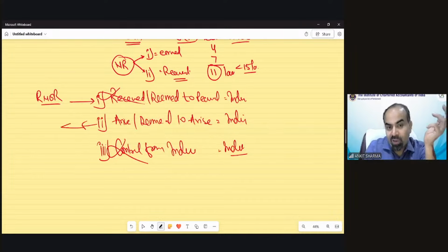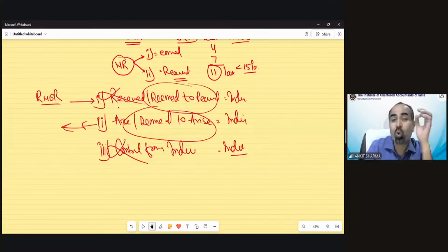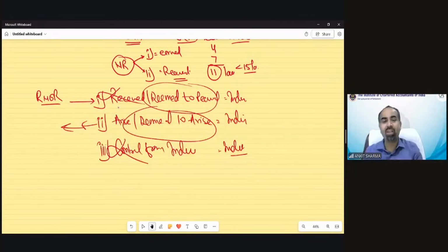You can go through the definitions of arise or deemed to arise or deemed to receive. No such point has been included. It's just our overthinking. I have just pointed out that there are shares which derive value from an Indian asset. How does it matter? There is no provision.